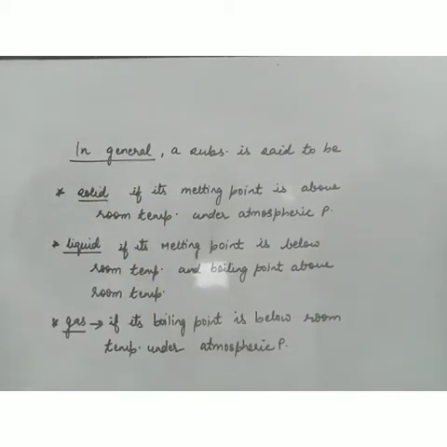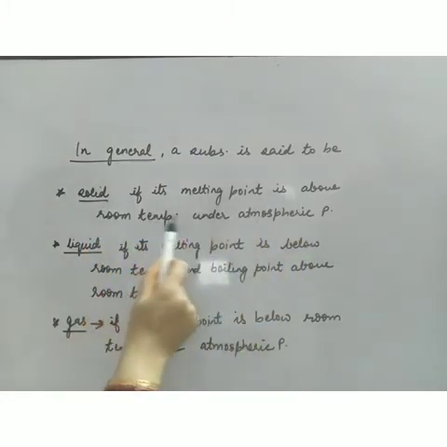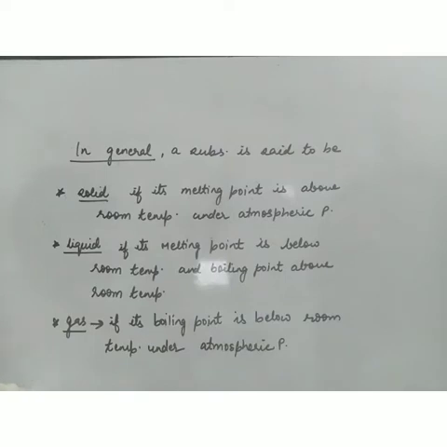in general a substance is said to be solid if its melting point is above room temperature under atmospheric pressure. A substance is said to be liquid if its melting point is below room temperature but the boiling point is above room temperature, and a substance is said to be a gas if its boiling point is below room temperature under atmospheric pressure. So under appropriate condition of temperature and pressure, a substance can exist as a solid, as a liquid or as a gas. So this was introduction to the 3 states of matter, solid, liquid and gas.